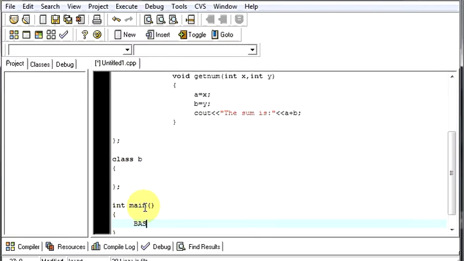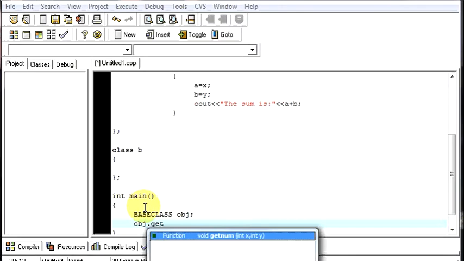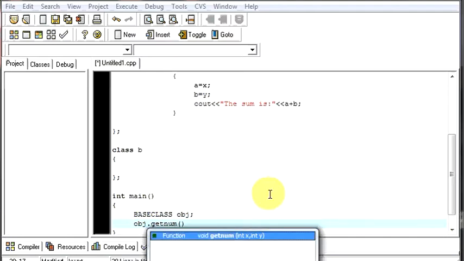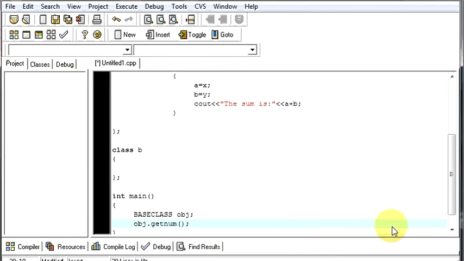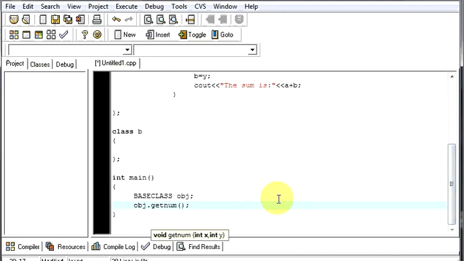So we'll create an object of our base class, object obj, and will directly give the values, obj.getNum. Our getNum function is taking two values x and y, so we'll provide that function, say, 2 and 3, and after that we'll end our program like this. Now let's run the program.